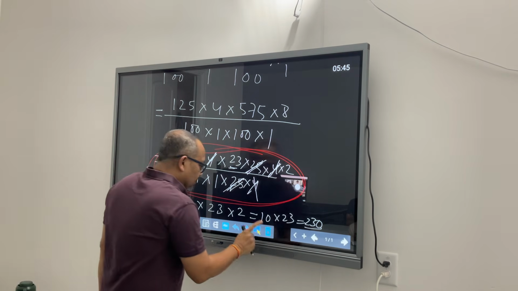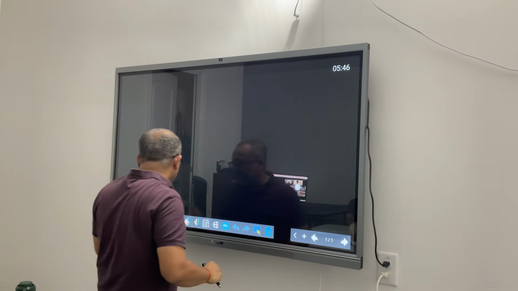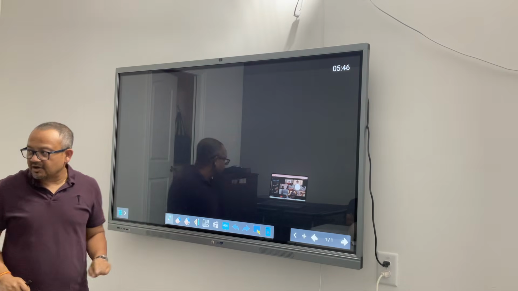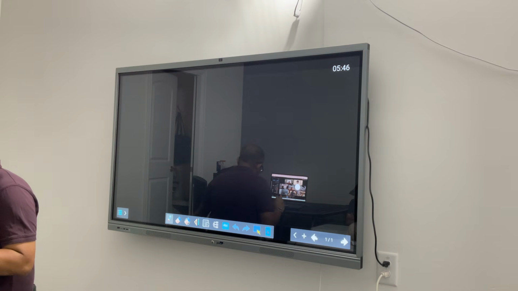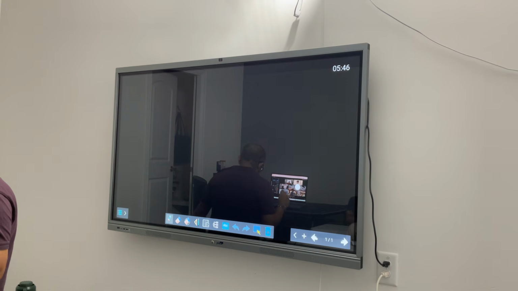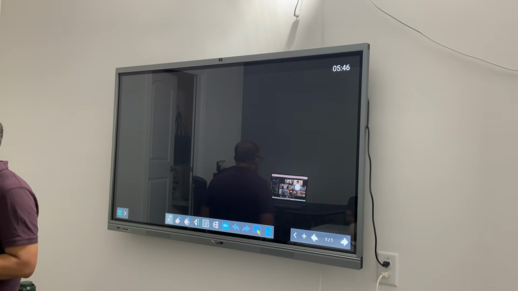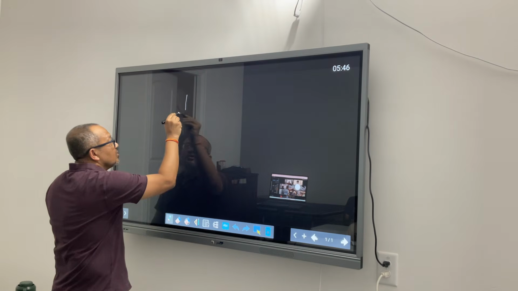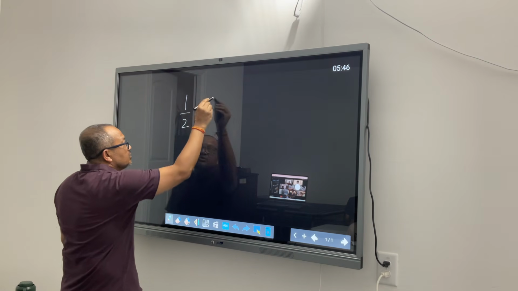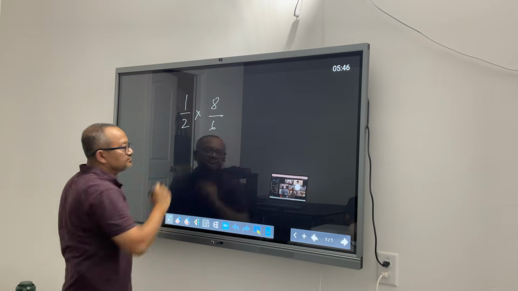Okay. So now, this is the fun part of it. This is one of the fun elements of fraction multiplication. Let's say I am trying to multiply two fractions. 1 by 2 into 8 by 6.